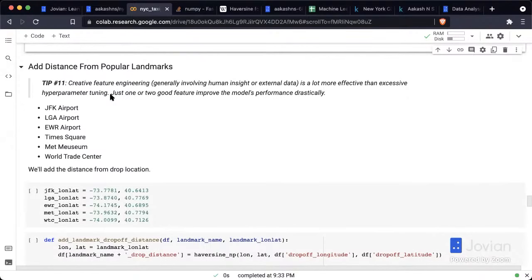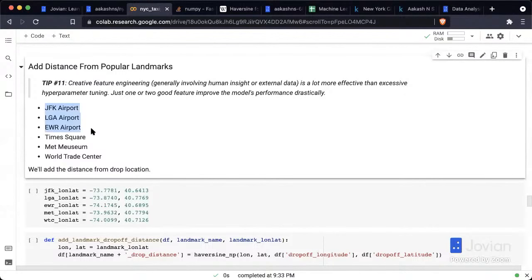Now, next, and this is something I learned by looking at some discussions and some notebooks on the competition page, we're going to do a slightly more creative set of feature engineering. We are going to add the distance from popular landmarks. Specifically, we're going to check if the trip is going to end near one of those landmarks, if people are going to one of these landmarks, and specifically airports, because airports have tolls. So we're going to add JFK Airport, the LaGuardia Airport, the Newark Airport. We're going to add the location of Times Square, Met Museum, and World Trade Center.